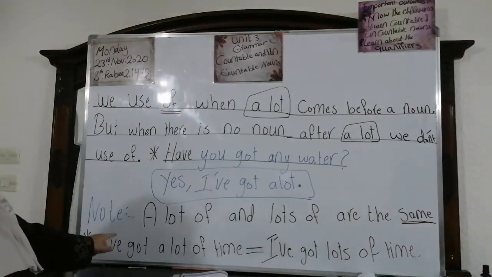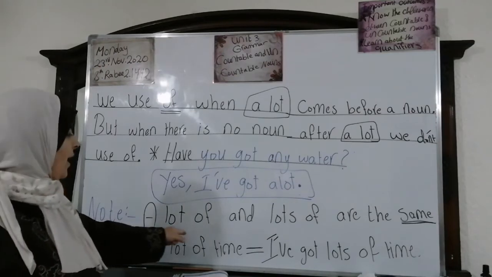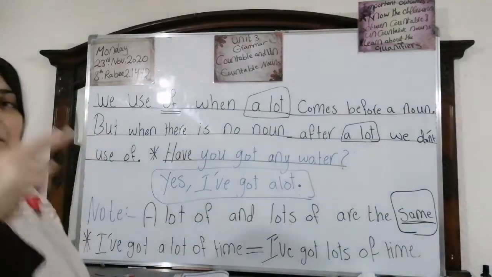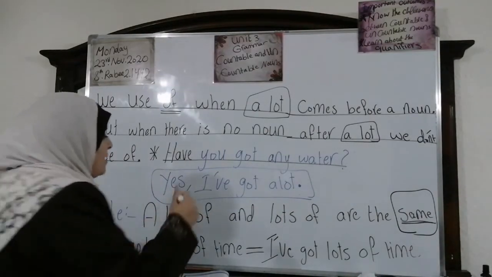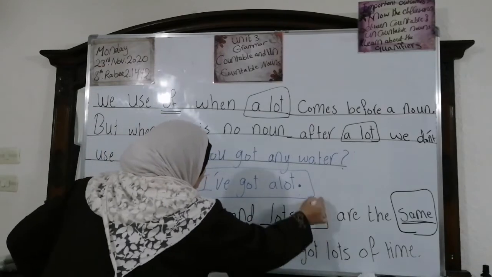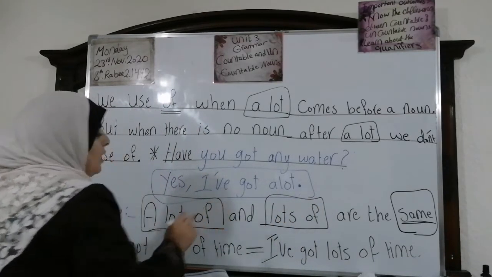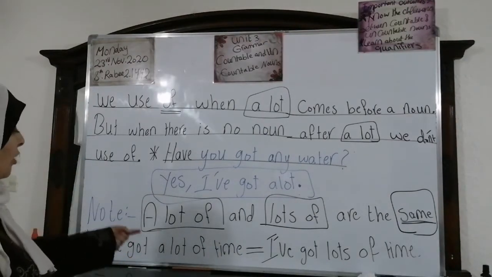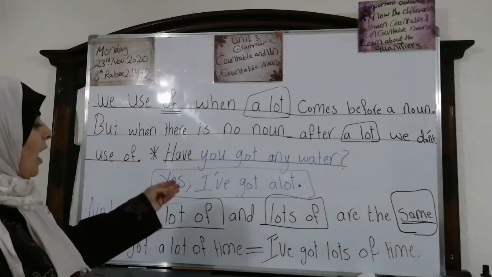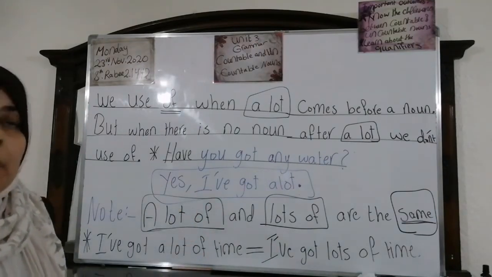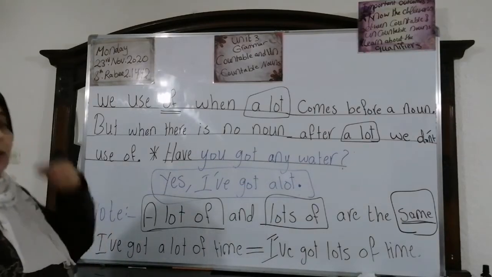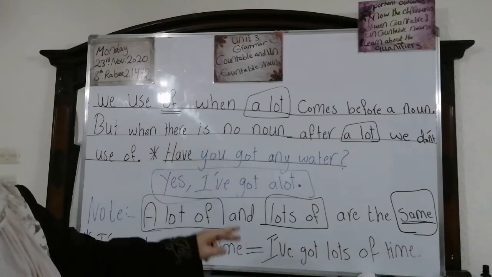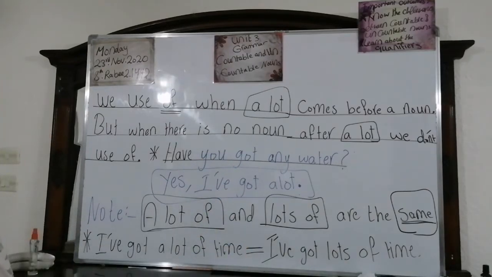Now, look at this very important note. This note says a lot of and lots of are the same. They have the same use. A lot of is equal to lots of. Look at this example. I've got a lot of time. It equals I've got lots of time. Again, I've got a lot of time equals the same I've got lots of time. Okay? Stay. We'll be back.